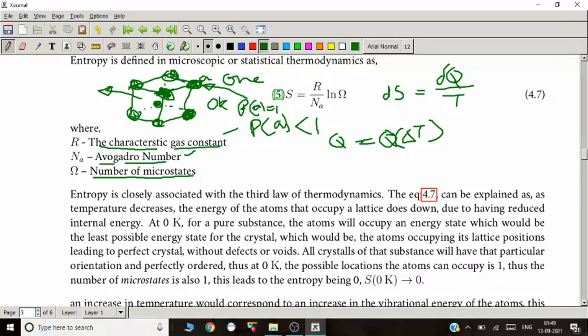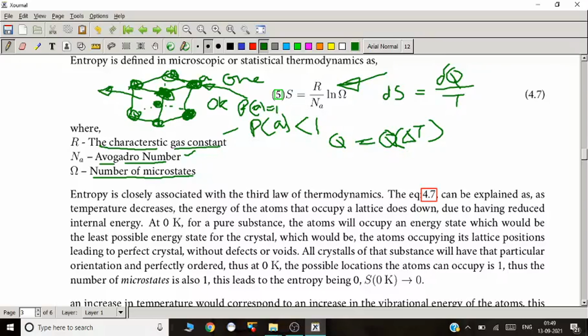This is what we call the microstates. The atom cannot occupy any random location. It has to occupy particular locations, depending upon its energy state. These locations are called its microstates. As we increase the temperature, the microstates will go up, and hence, by definition, as the microstates go up, the entropy of the system will go up.